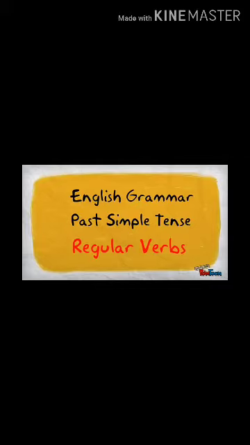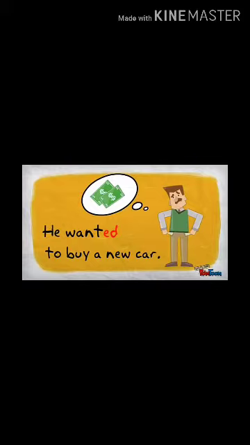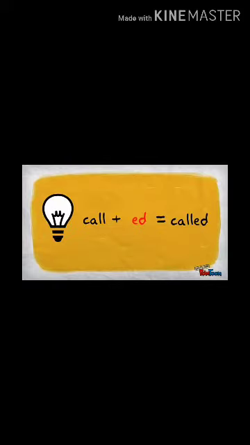So first is our regular verbs. In that, the first rule is past simple verb forms are created by adding ed. E plus d means ed in the end of the verb. Whatever the verb is, means action word is there, you have to add ed at the last, in the end. So here you can see he wanted to buy a new car. That we have added ed in want, so that becomes past tense. Now here you can see the other example, call plus ed, that will be called.